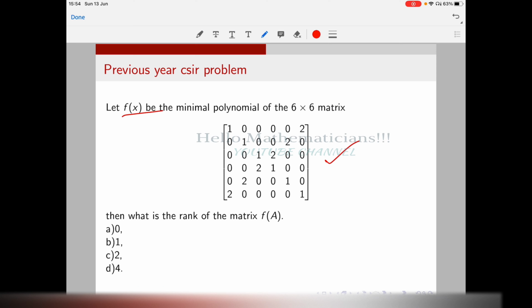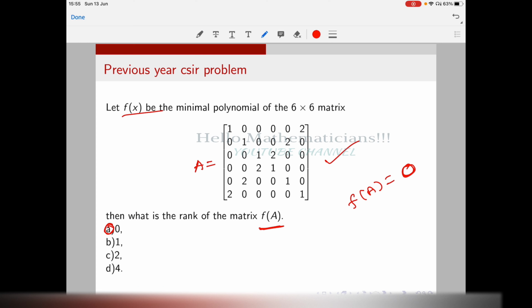Okay, I hope you got the answer. I mean, it is very simple. The answer is 0 because every matrix satisfies its minimal polynomial. Therefore, once you substitute, say this is my matrix A, in its minimal polynomial f, then f(A) will be the 0 matrix. That is what it means to say A satisfies its minimal polynomial.